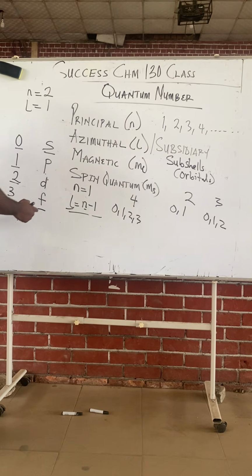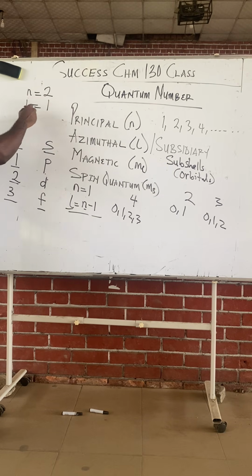So class, if someone's azimuthal quantum number is 0, it's S, but which of the S? The principal will tell me which of the S. If principal is 2 and azimuthal is 1, it means you are 2, L is 1 means P. 2P.